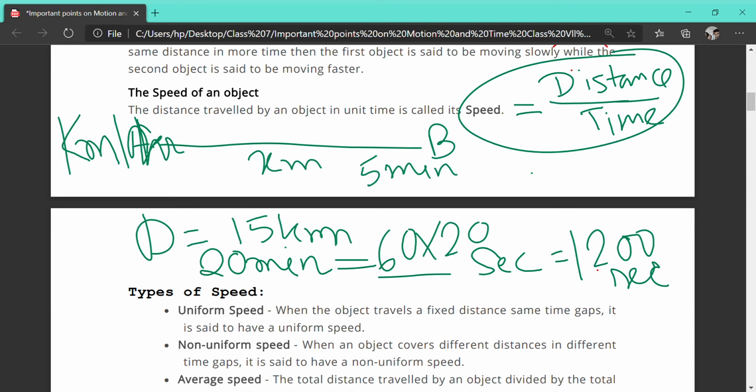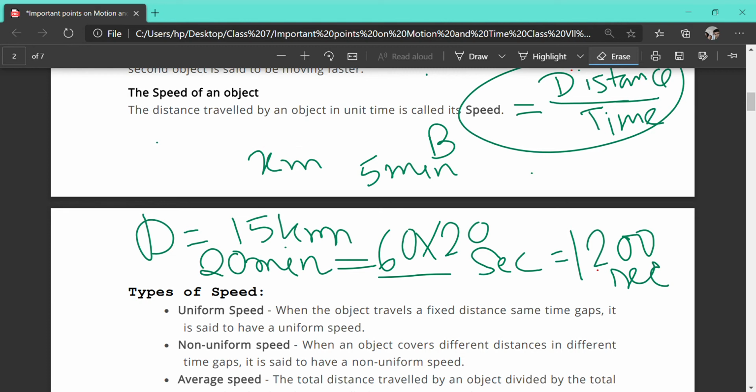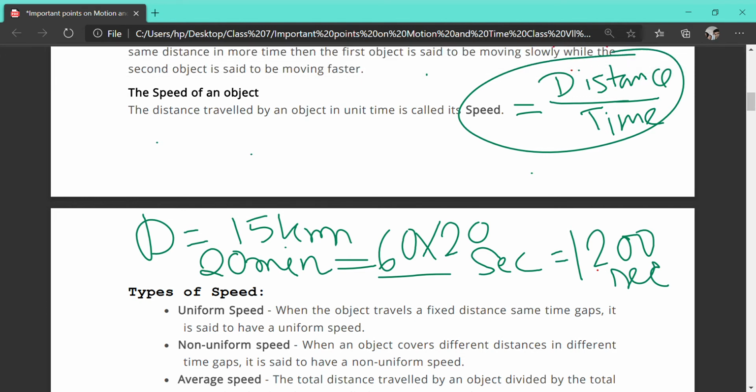And who is having some noise? Who is having that noise? Just mute yourself. Those who are having that noise, just mute. Himanshu, mute yourself.